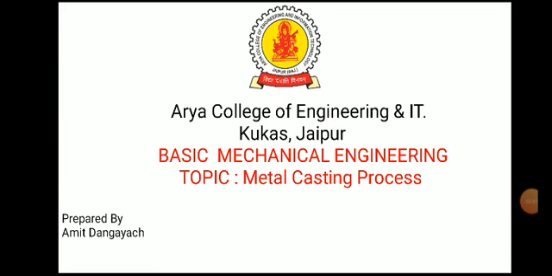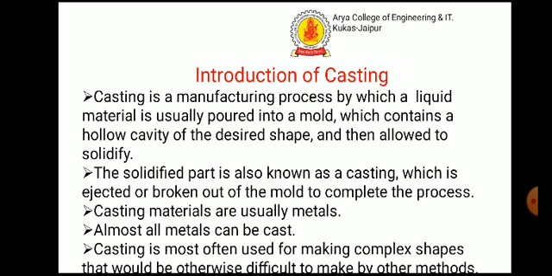So today we'll discuss the metal casting process. Casting. A plant where the castings are made is called a foundry. It is a collection of necessary tools, materials and equipment to produce castings.